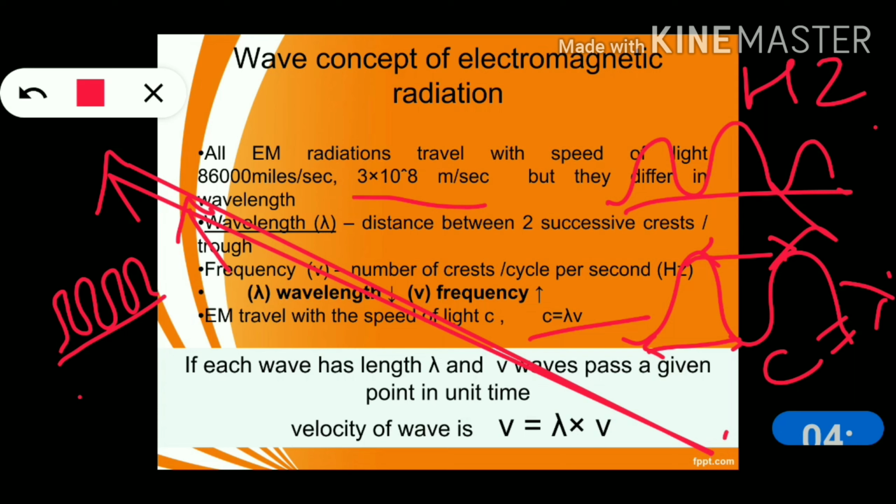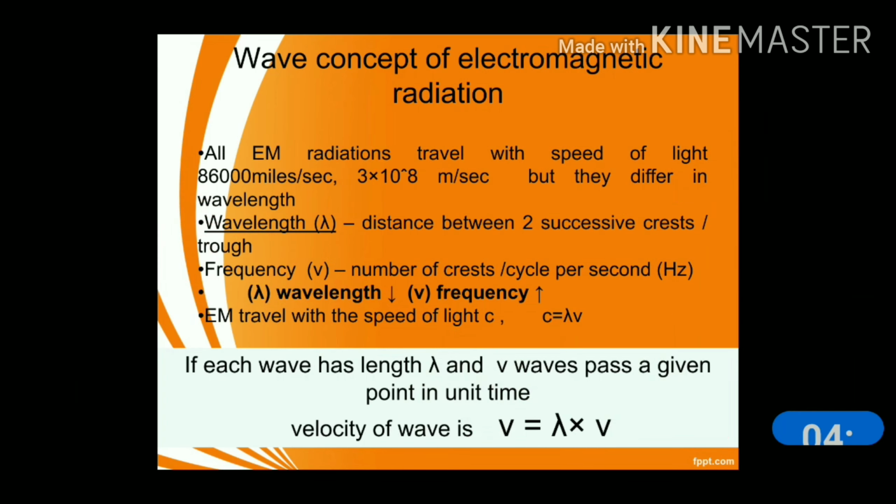If each wave has a length lambda and these waves pass a given point in unit time, then we can say velocity c is equal to lambda into v, wavelength into frequency.